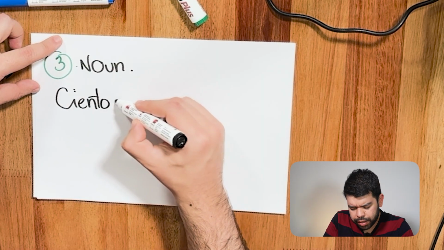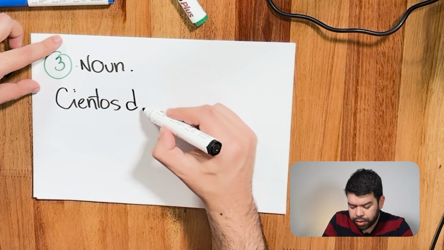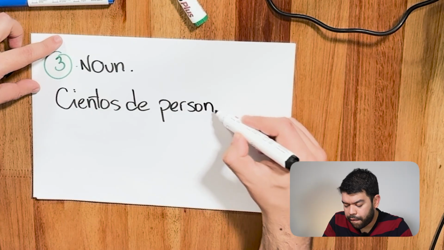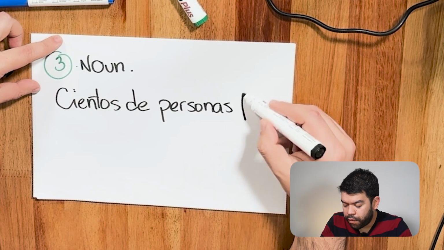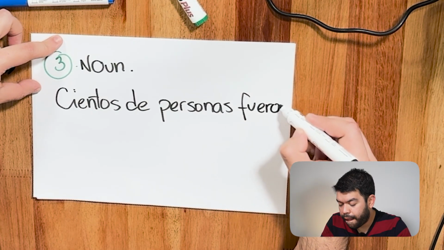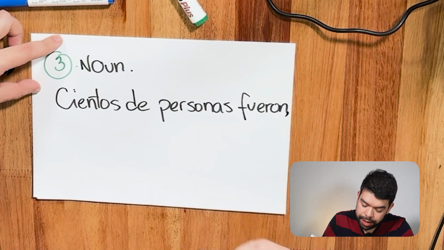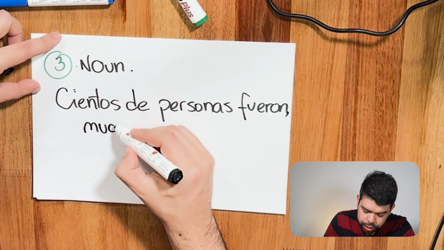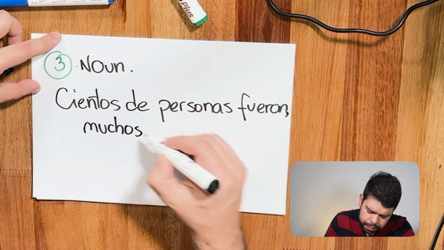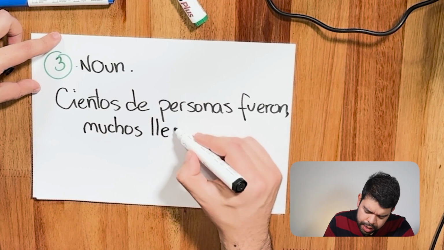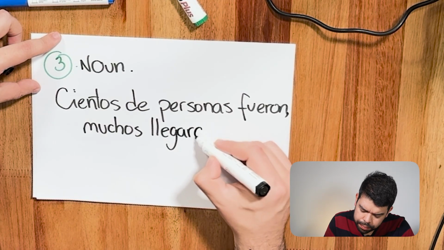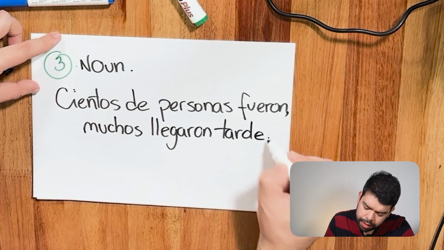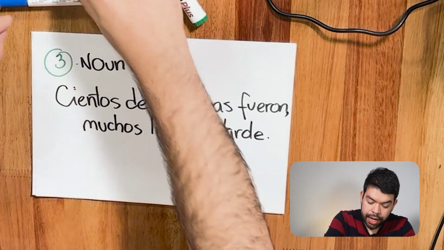Cientos, it's hundreds, cientos de personas fueron. Coma. The comma there is important. Muchos llegaron tarde.